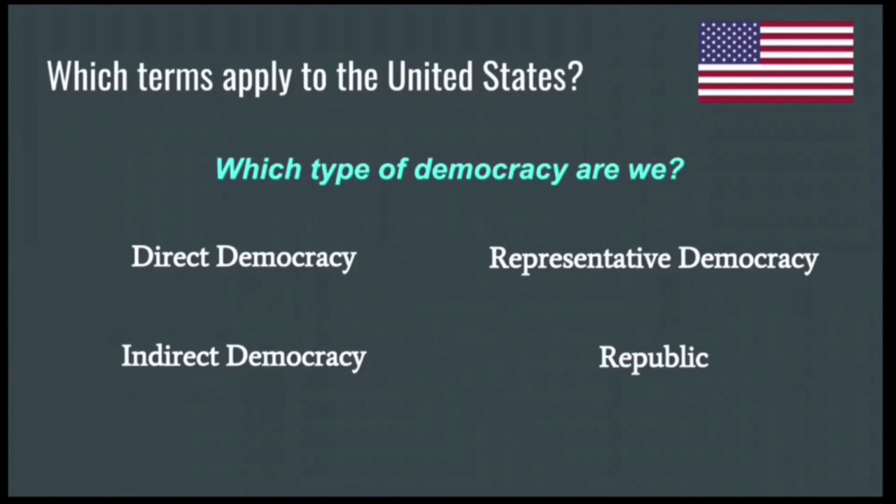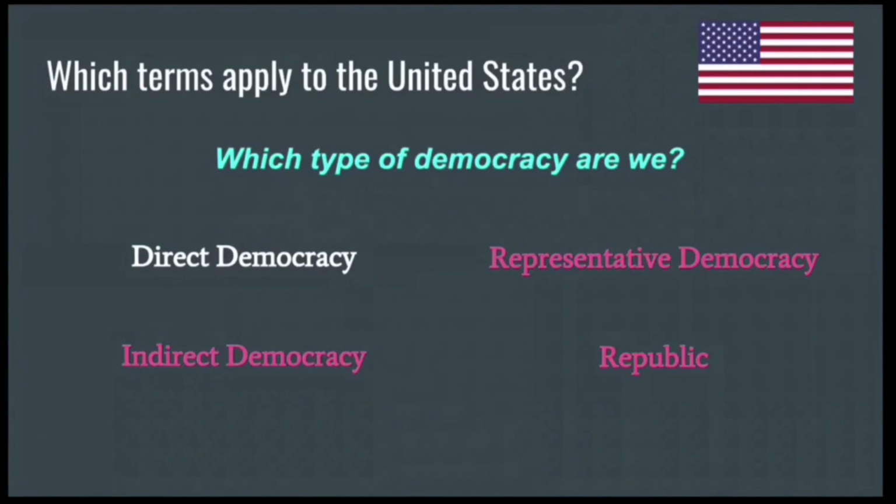Now, which terms apply to the US from this selection? This was a trick question. We're actually all 3 of these. So a representative democracy is the exact same thing as an indirect democracy, also sometimes called a republic. So to review, this is where we elect representatives and then they vote on the issues for us, indirectly.